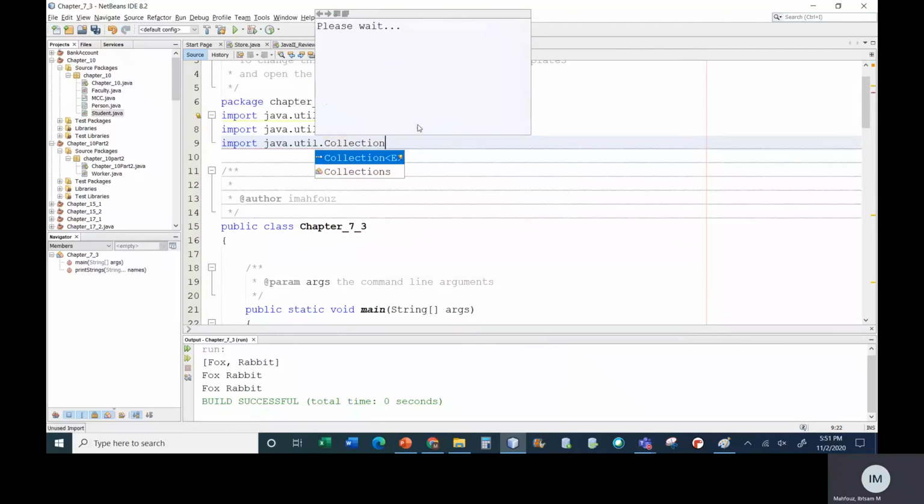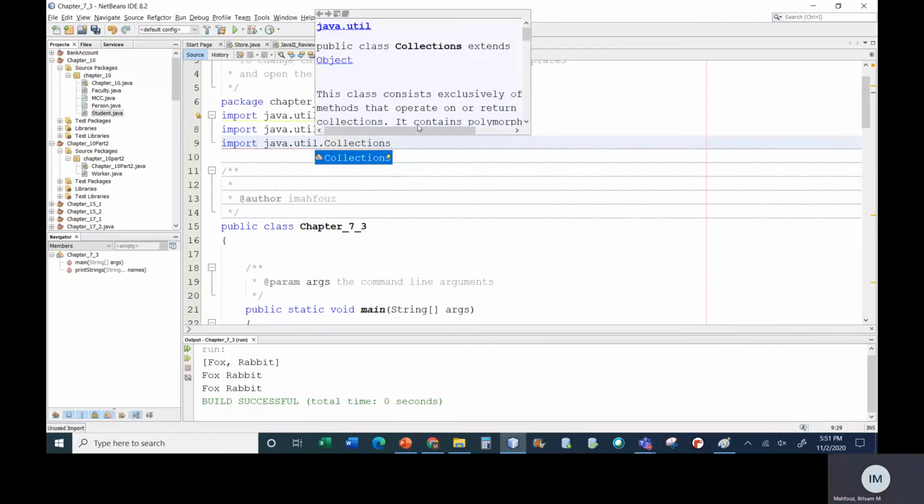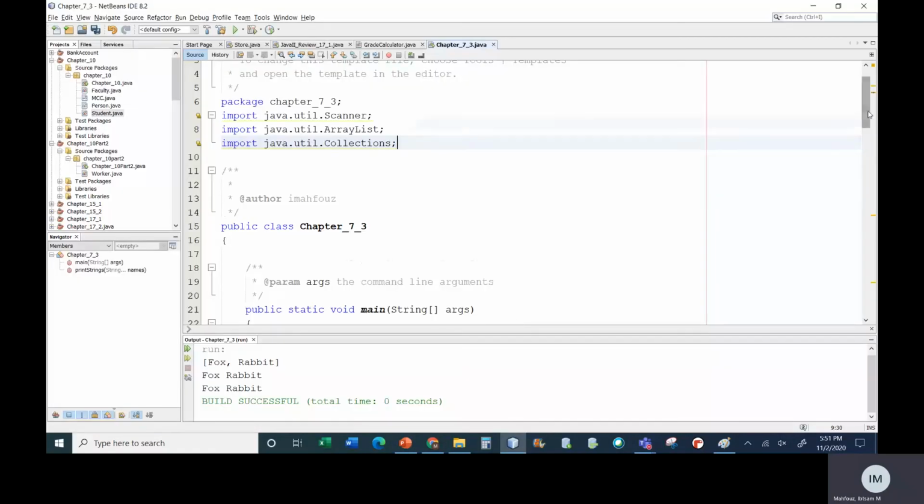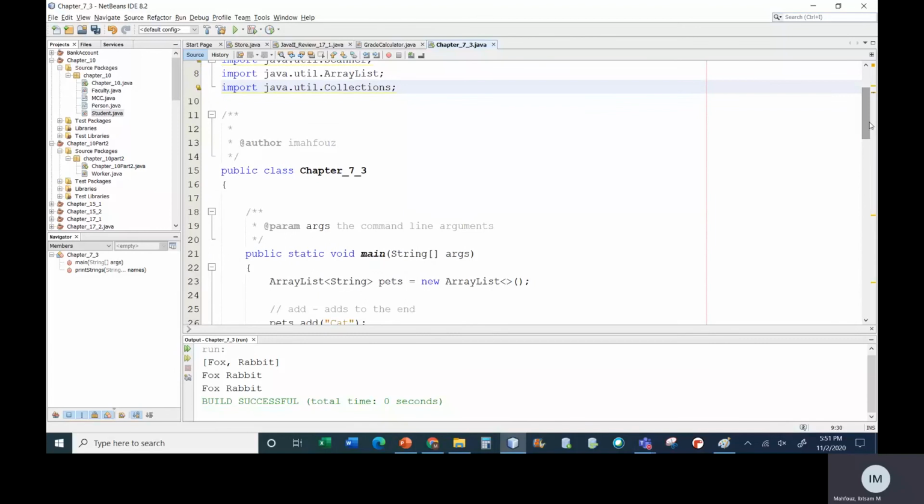Okay. And if I want to sort, I'll call the sort method. If I want to do a search, I'll use binarySearch. So it's very close to what we did before, except instead of Arrays, it's Collections.